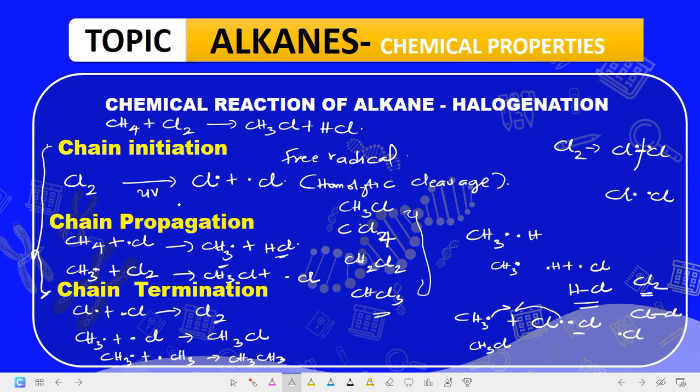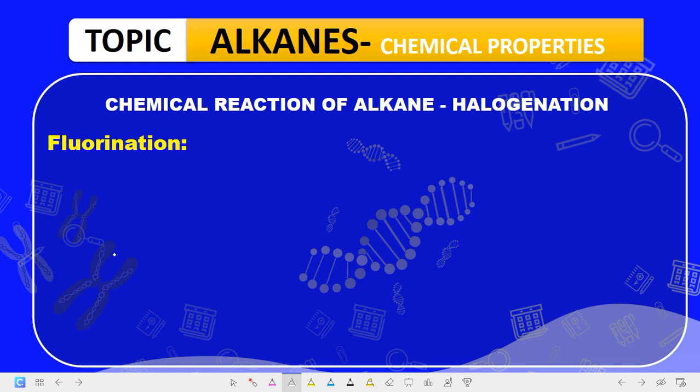For instance, if you are given this, you know that is chain initiation. If you are given any of this, it is chain propagation. And if you are given this, it is the chain termination step in this substitution reaction, because alkanes generally undergo substitution reactions.